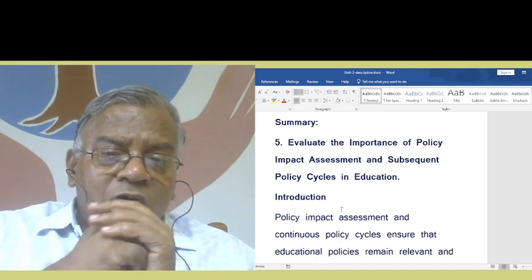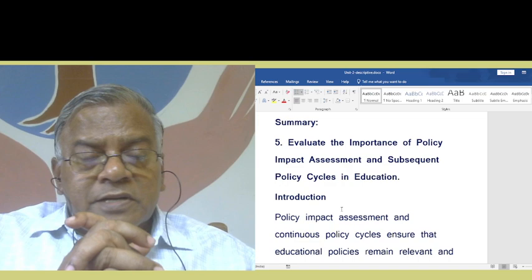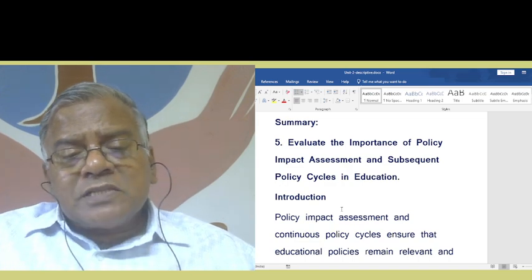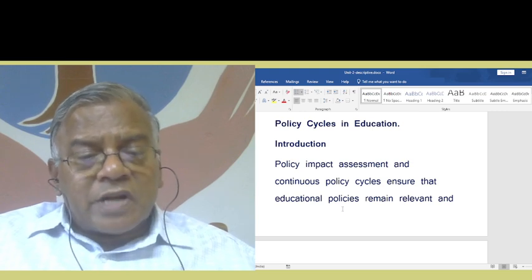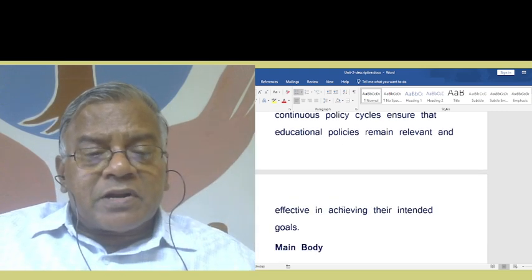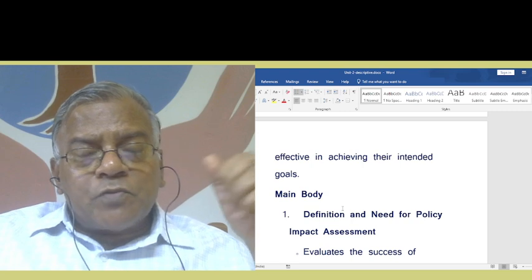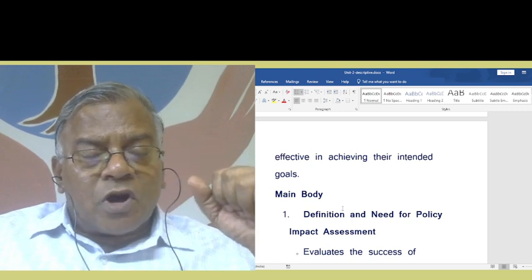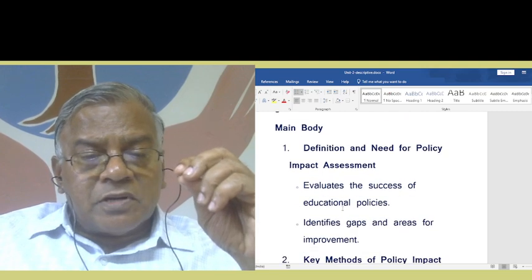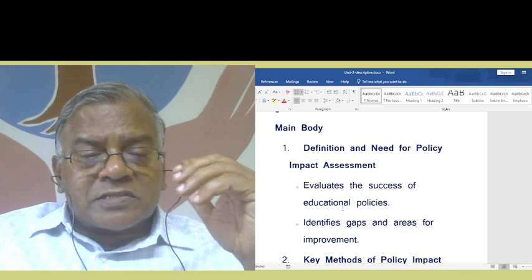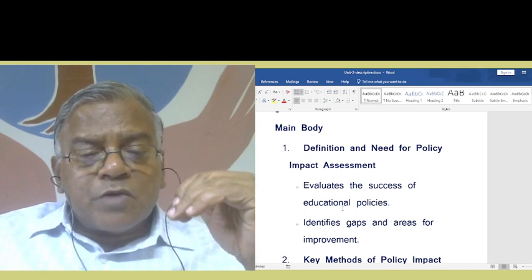Evaluate the importance of policy impact assessment and subsequent policy cycles in education. The policy impact assessment and continuous policy cycles ensure that educational policies remain relevant and effective in achieving their intended goals. What should be in the main body of the essay? Definition and need for policy impact assessment. It evaluates the success of educational policies, and identifies the gaps and areas for improvement.